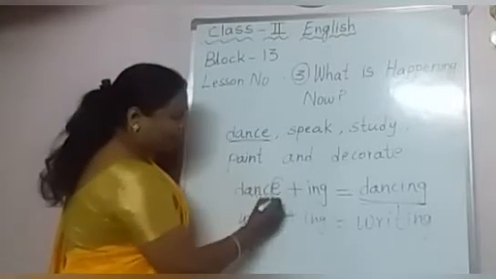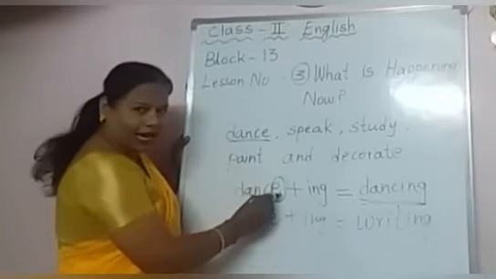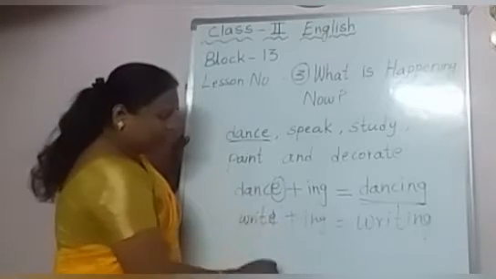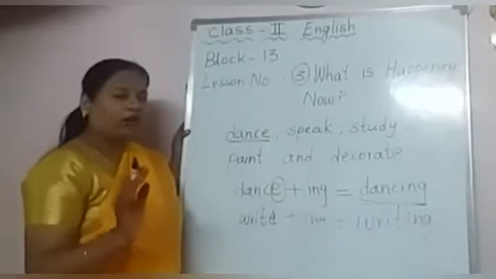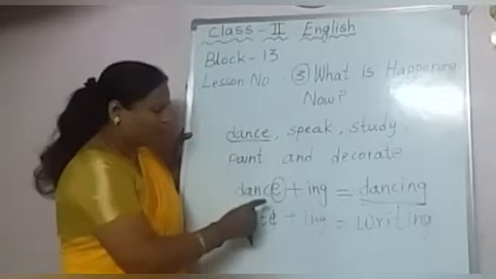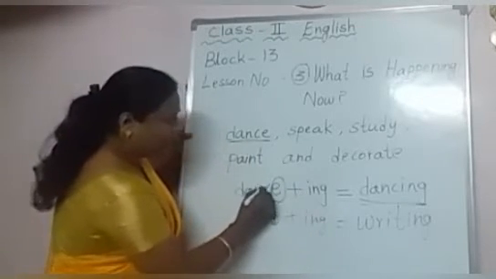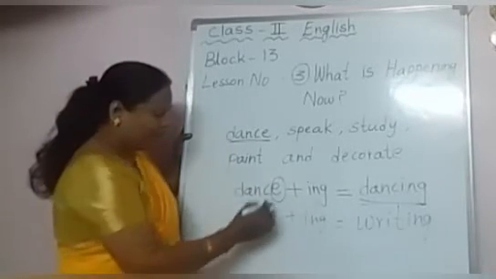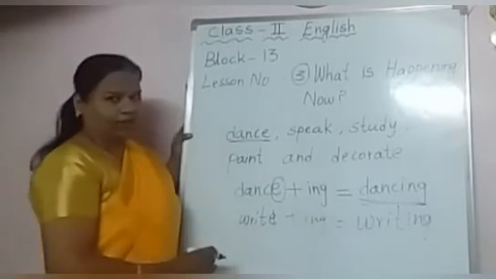Okay children, this also I am going to explain. What is happening to this E? Whenever the letter E comes at the end, what will we do? We will drop it. This E letter we will drop, and then we will add ing to it. Okay children, all of you keep this in mind. If a word ends with letter E, we will not add like this. DANCEING is wrong spelling, children. So what will we do? We will drop this letter E and then we will write ing. Okay children?